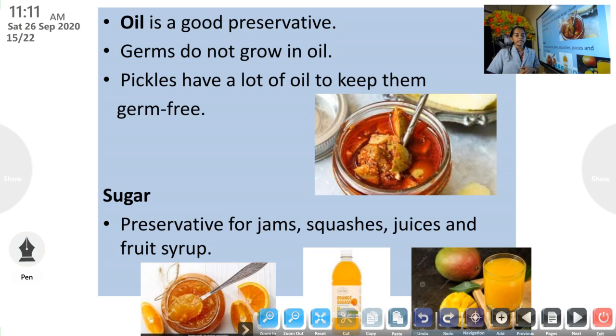Then another preservative that we use is sugar. Sugar is used as a preservative for jams, squashes, juices and fruit syrup. What is fruit syrup? The thick concentrated solution of fruit pulp. So sugar is also used as a preservative. Sugar is added to the food while preparing. For example, when we prepare pineapple jam, or squashes or juices, a lot of sugar is added for preserving that.